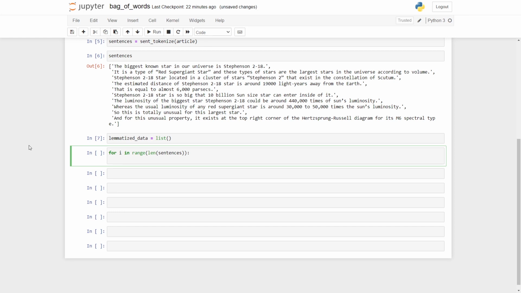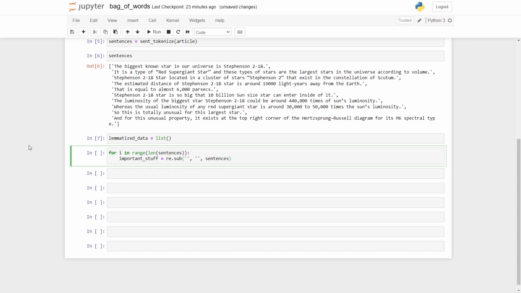So I'll say important stuff, and here I'll say regular expression. So re.sub actually takes three parameters: what you want to substitute, with what you want to substitute it, and from which data.